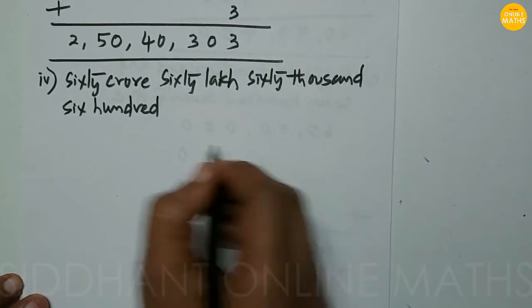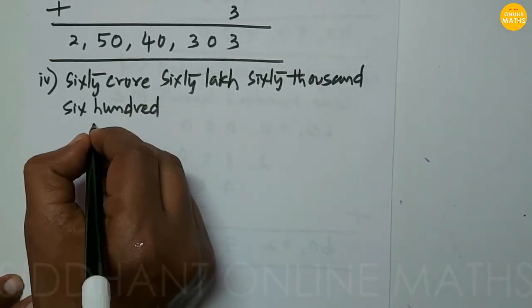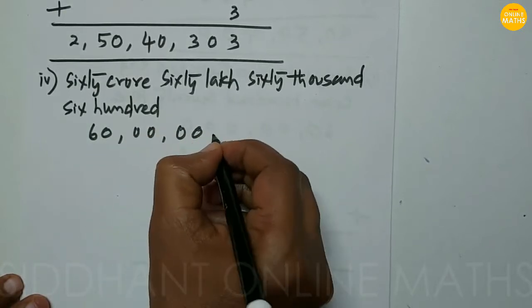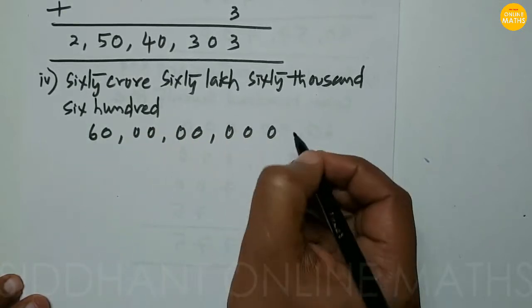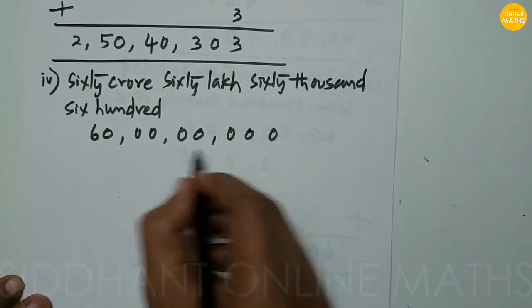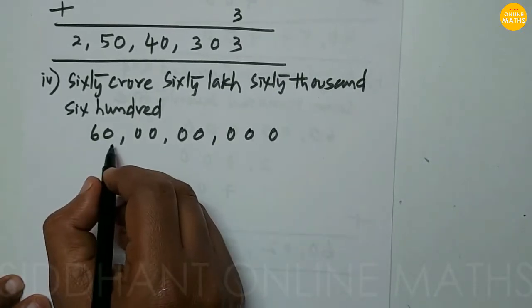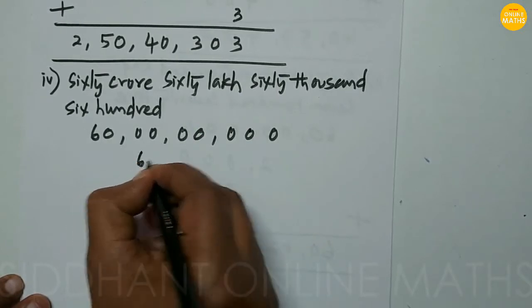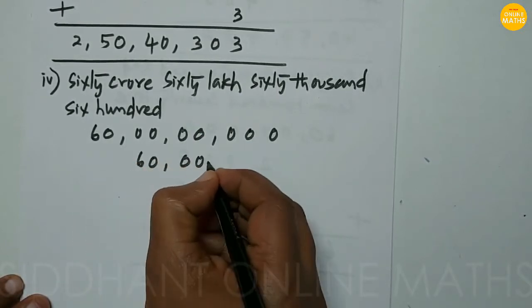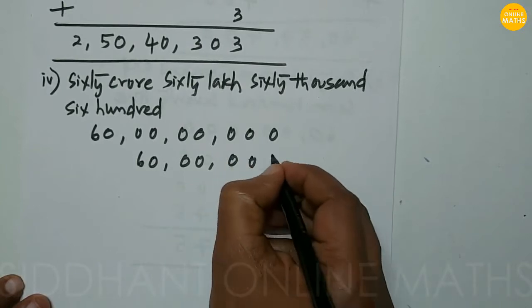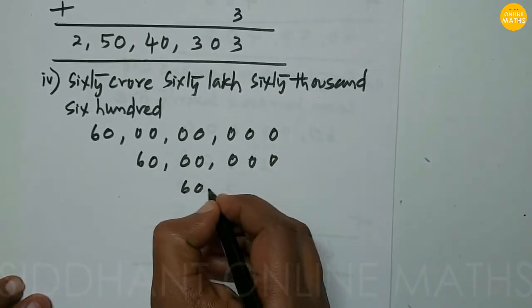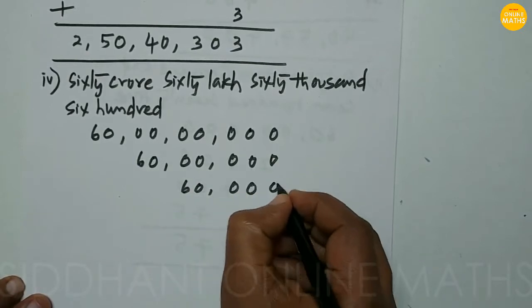Next, fourth, 60 crore 60 lakh 60,600. The first, 60 crore, we write 60. 60 crore means 7 zeros we are going to see after 60. Next 60 lakh at the lakh place, 5 zeros after 60. Next 60,000 at the thousand place, so 3 zeros after 60.